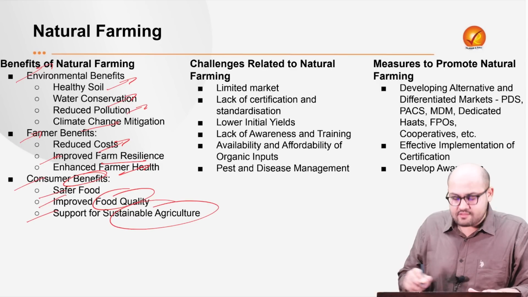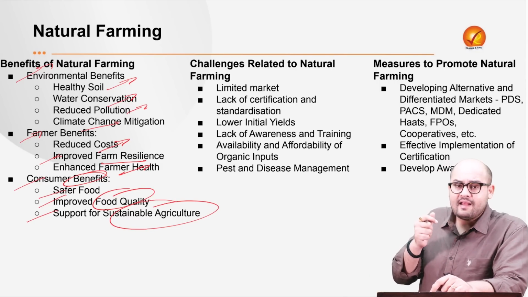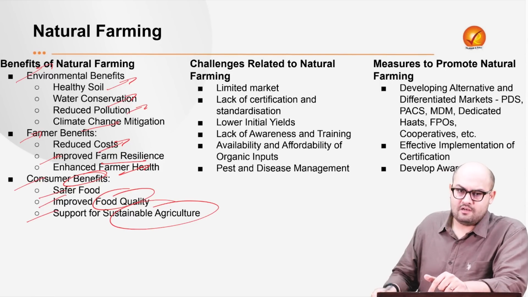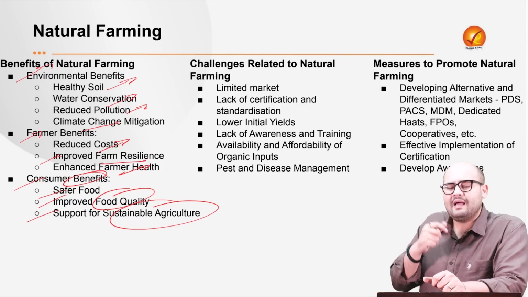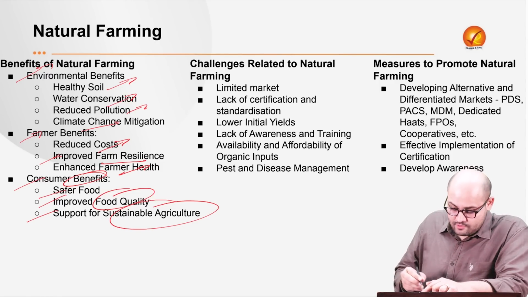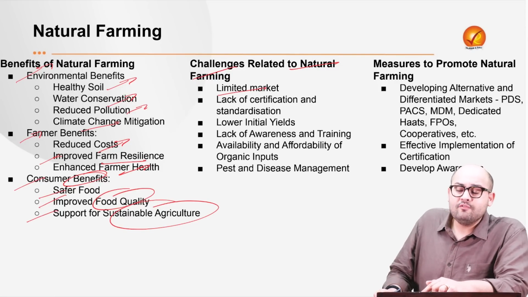Next is support for sustainable agriculture. See, if we have consumers who are really inclined toward such products, then it gives an impetus, a boost to natural farming, and obviously then it leads to a more ethical and more sustainable agriculture. Now, what are the challenges with respect to natural farming? First is that there is a limited market. What do we mean by this?